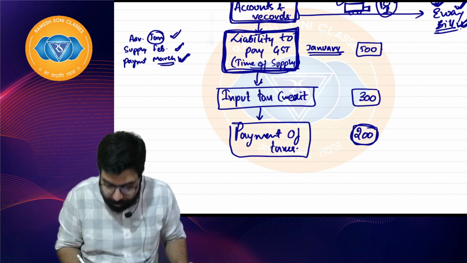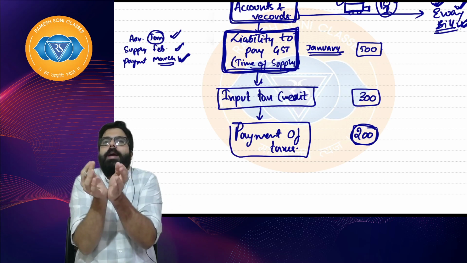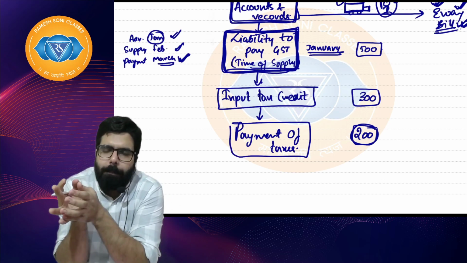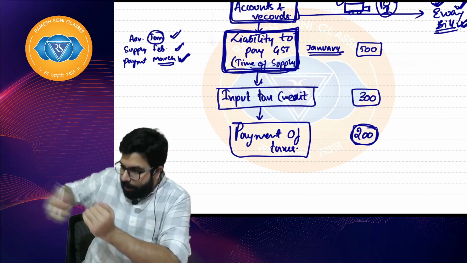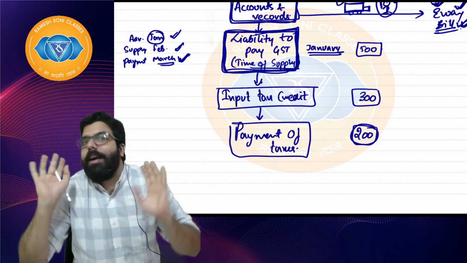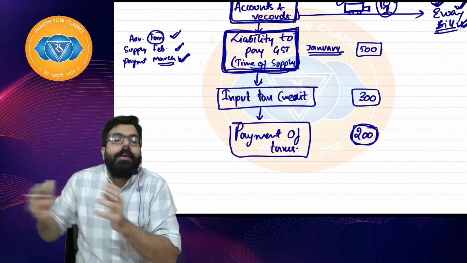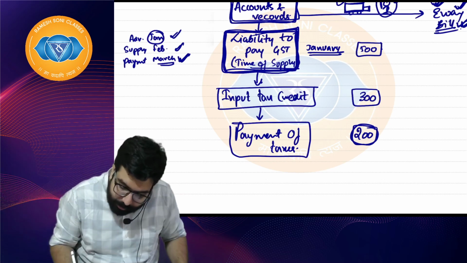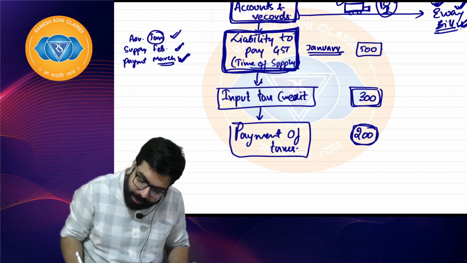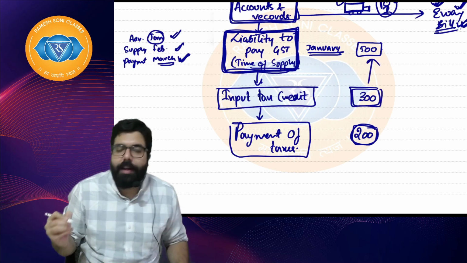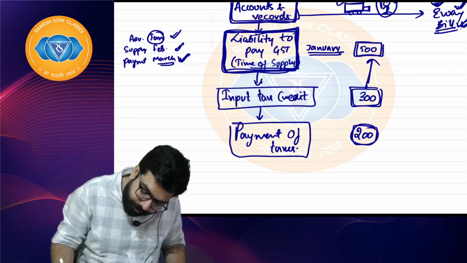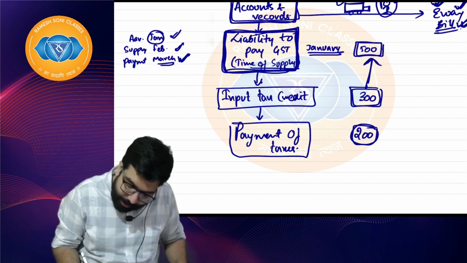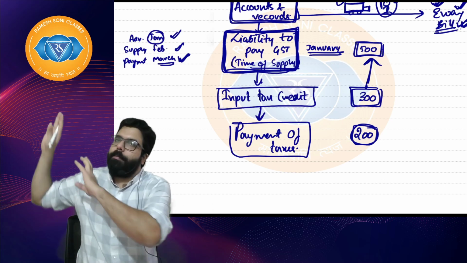So what happens when my liability comes? How do I pay the liability? I'll have to use my input tax credit. On my inputs, whatever is the tax I paid, that credit the government gives to me. Supposing I have 300 rupees. For the output, whatever is the liability payable, I'll use my input tax credit, and the remaining amount I'll have to pay to the government.